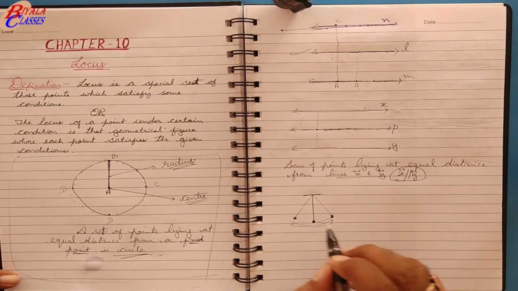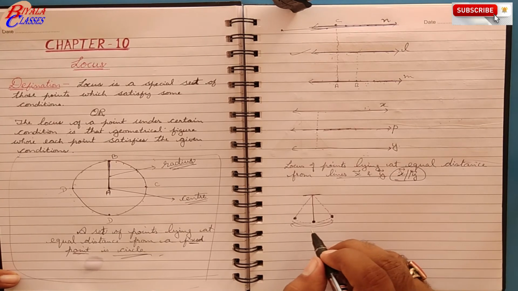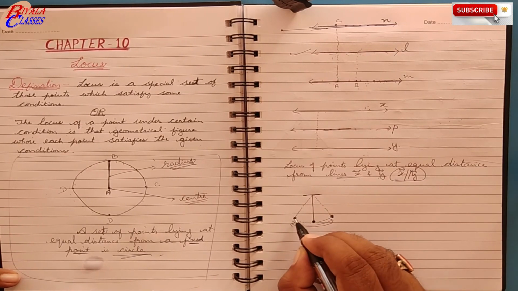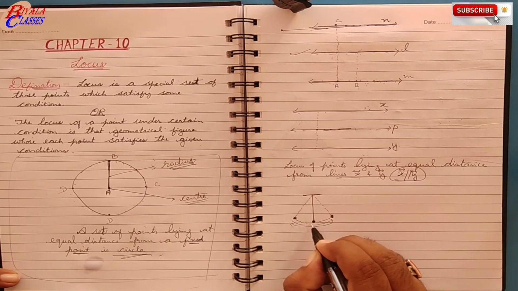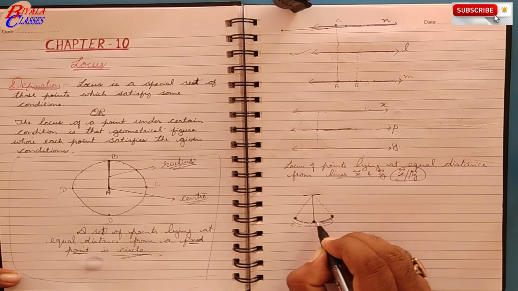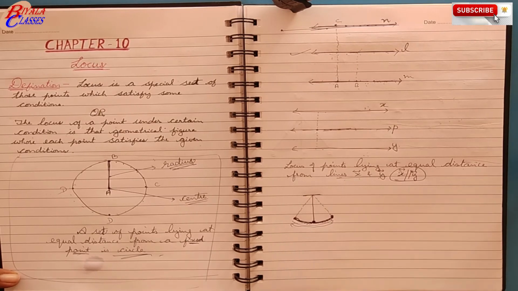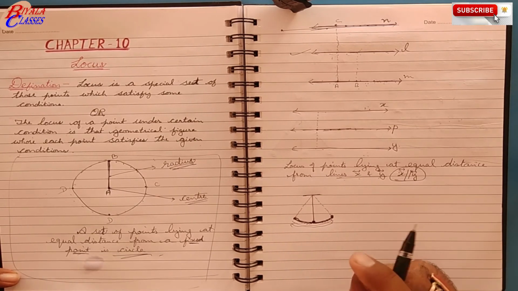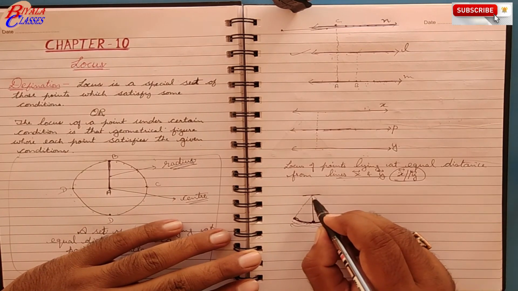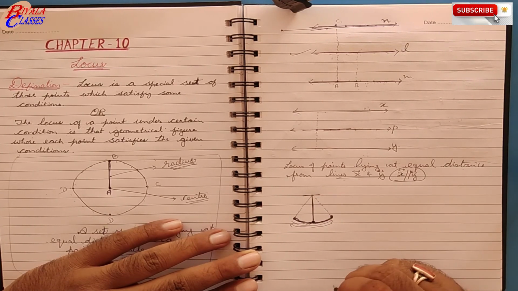Now those points which lie at the end of this pendulum, the tip of the pendulum, or say the movement of the tip of this pendulum, now what you will get? Wherever it moves, there will be a point, and all these points combined together will form an arc. It will be an arc, part of a circle. And what about this arc? It is that arc having the radius equal to the length of the pendulum.